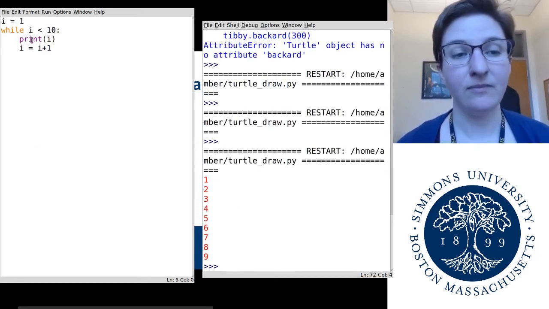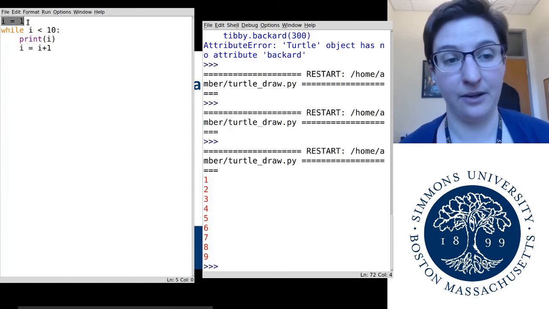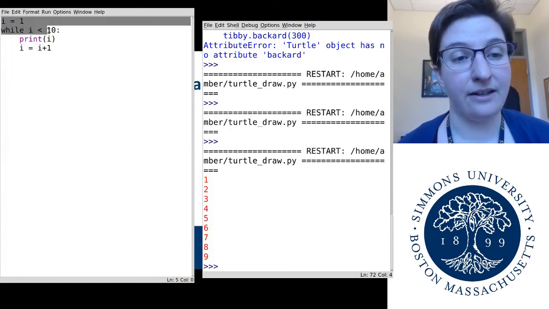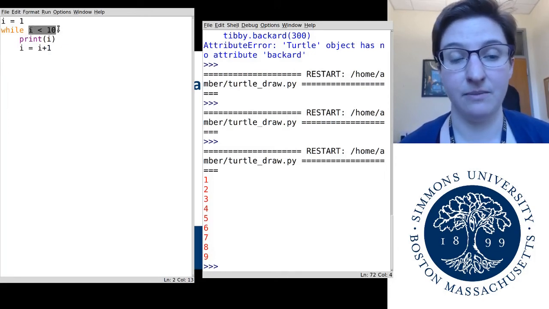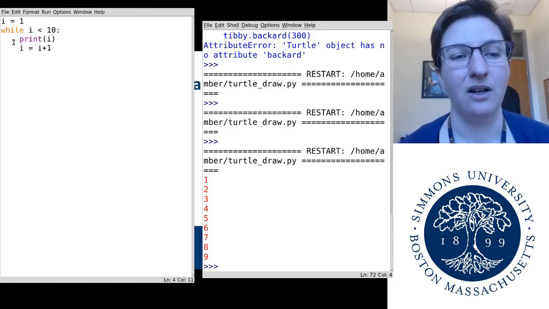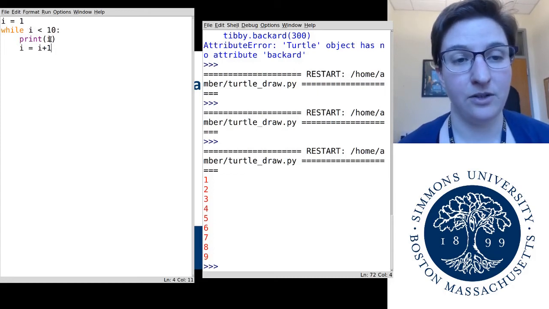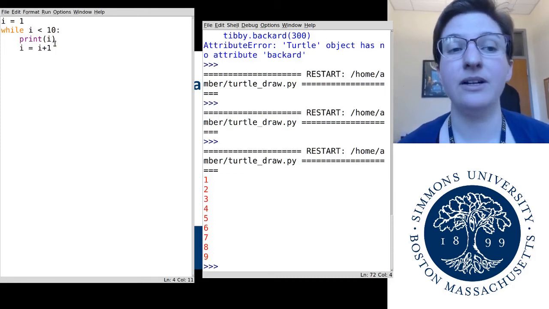Well, basically what happens is we start off with I equals 1, right? And then while I is less than 10. So when we first begin, I is 1, 1 is less than 10, so this is true. And as long as it's true, we go into the loop and start executing. Executing is such a weird word. So we're going to print I, which is 1, and then we're going to update I.